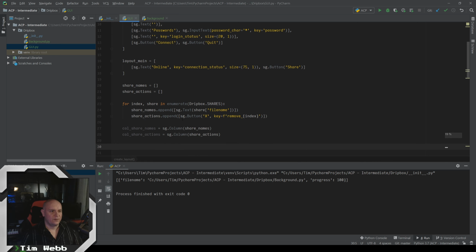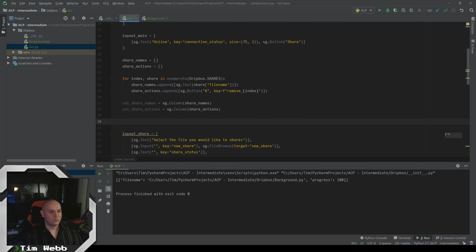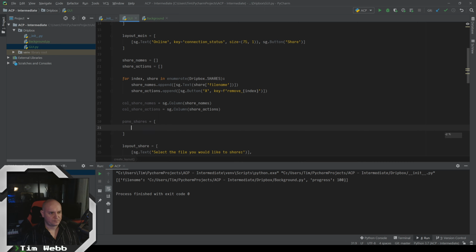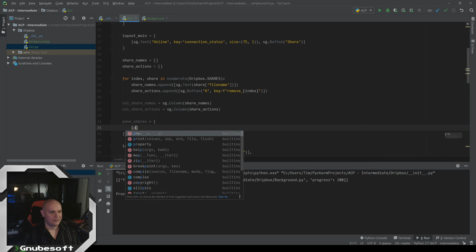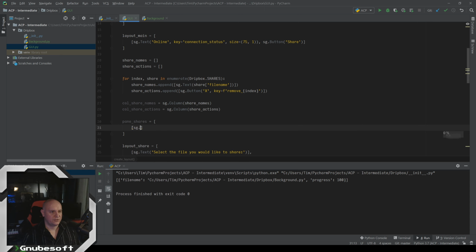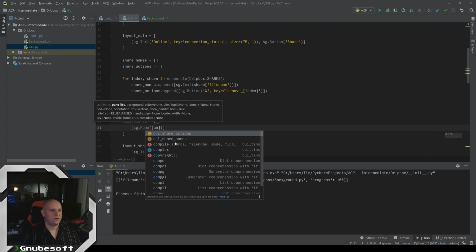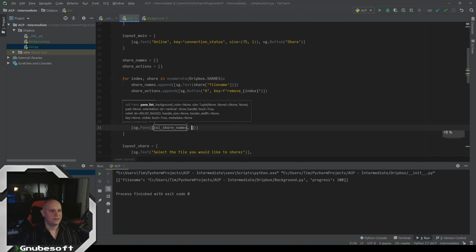All right, so now you can probably guess where we're going with this. Now we need a pane to contain this. So pane shares is going to be equal to a list of lists, which includes SG pane, and here we give it our columns again in a list. So we've got our column share names and then our column action names.